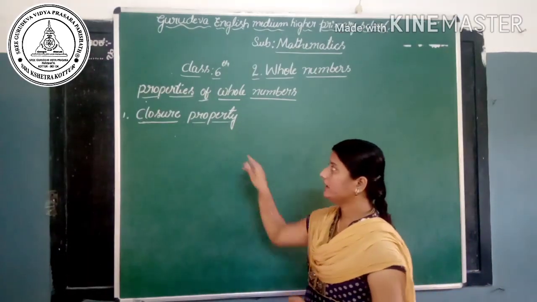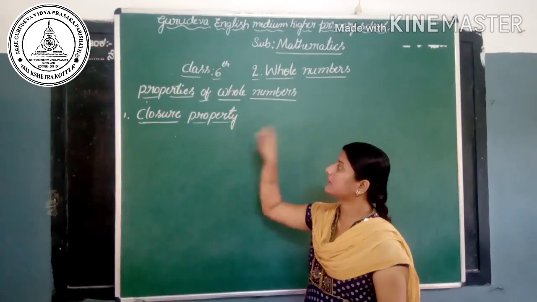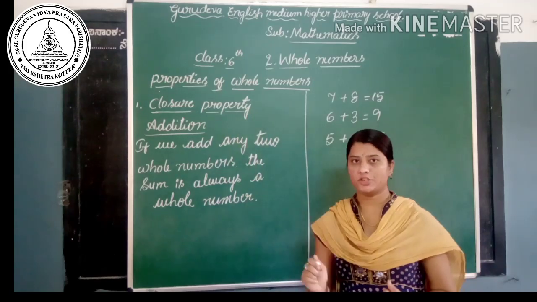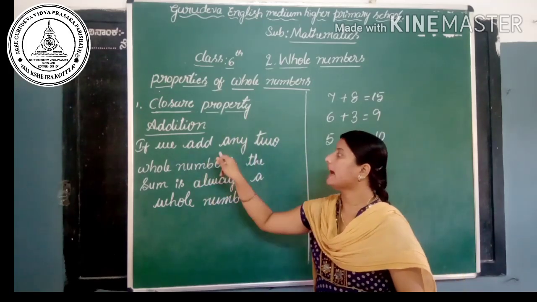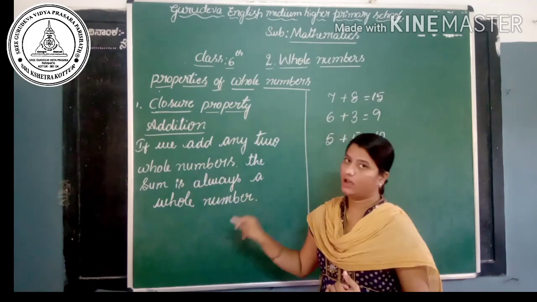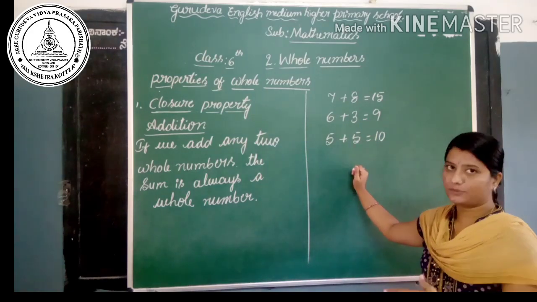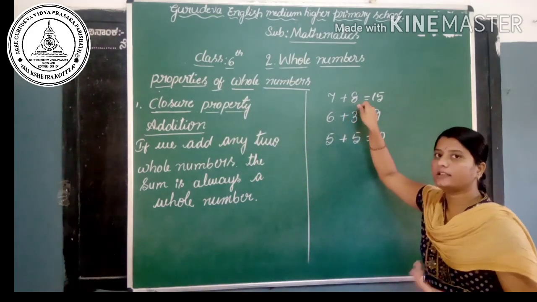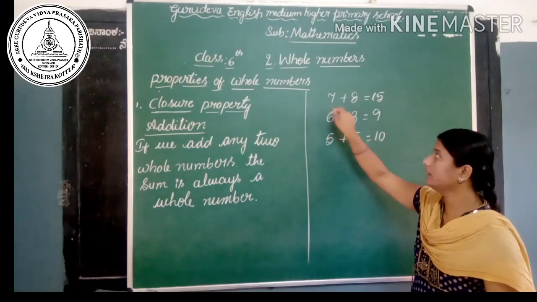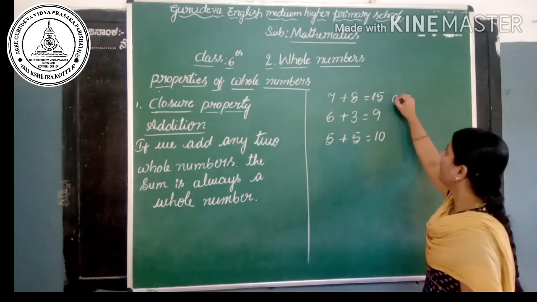The first property is closure property. Let's check whether the whole numbers are closed under addition or not. The closure property of addition says that if we add any two whole numbers, the sum is always a whole number. Here I have written some examples. Observe here. Sum of 7 and 8 is 15. We know that 7 is a whole number, 8 is a whole number and 15 is also a whole number.